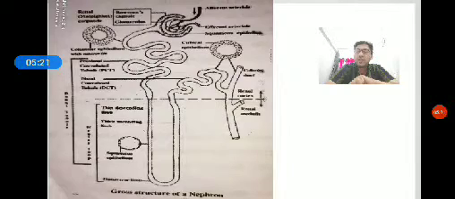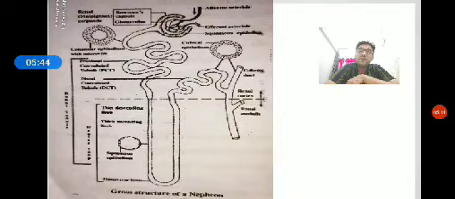Next, blood colloidal osmotic pressure, BCOP. This pressure is created by the blood. It is about 30 mmHg. Then next is the capsular hydrostatic pressure. This pressure is created by the Bowman's capsule. It is about 20 mmHg.